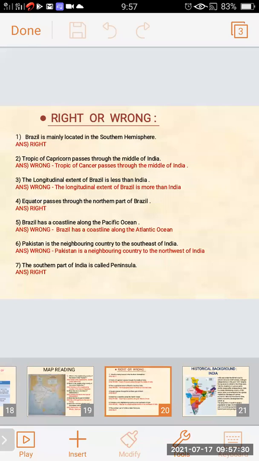The question asked whether the longitudinal extent of Brazil is less than India, but the sentence is wrong, because the correct sentence is: the longitudinal extent of Brazil is more than India.